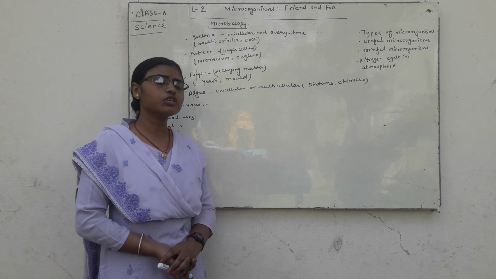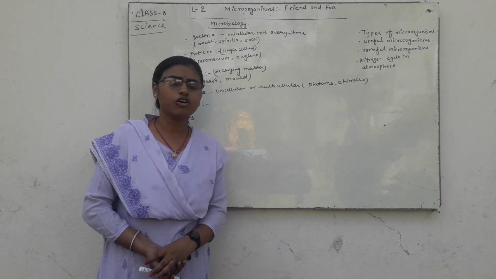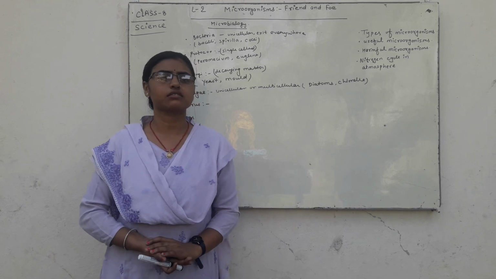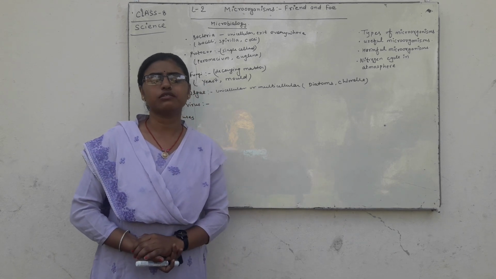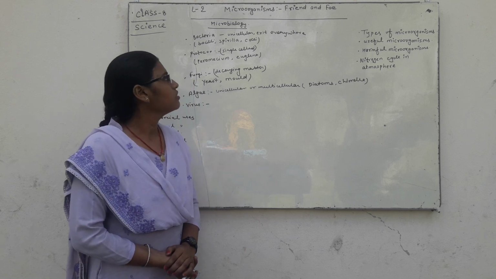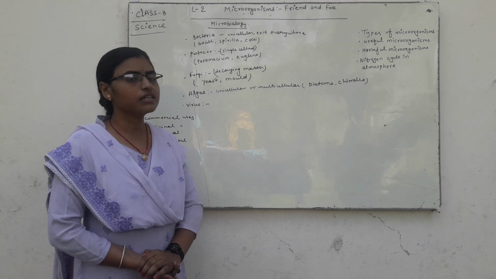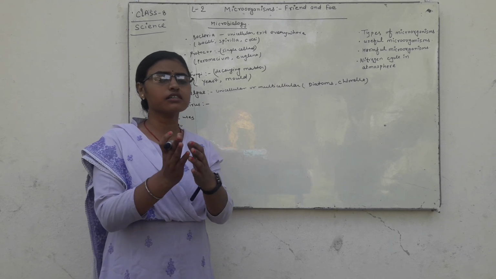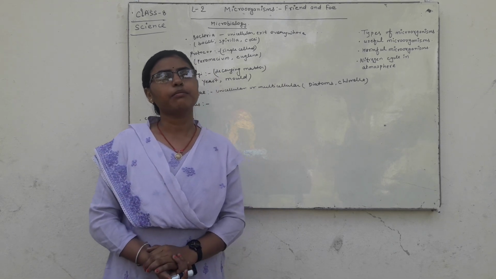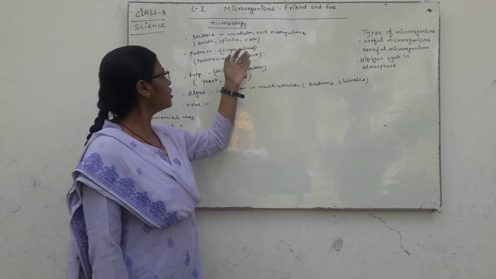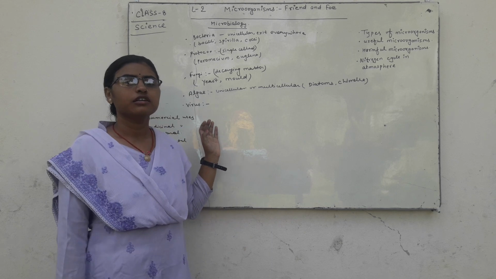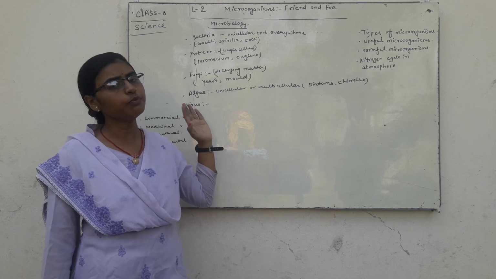Protozoa are single-celled organisms which move from one place to another using pseudopodia. Protozoa are also microorganisms because they are not seen by our naked eye, such as amoeba, euglena, or paramecium. They are included in the protozoa group.